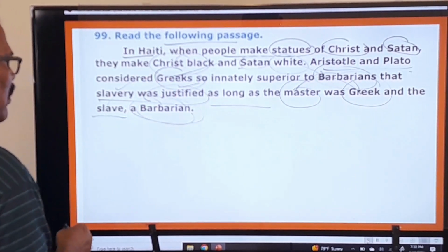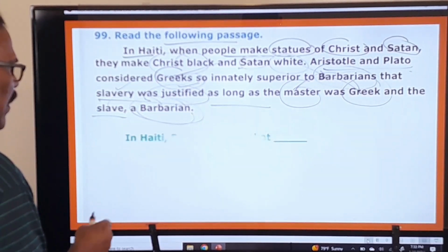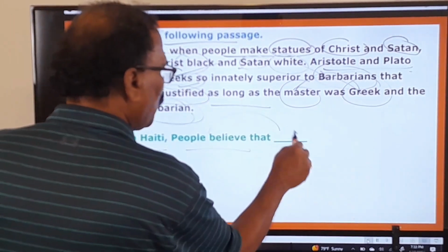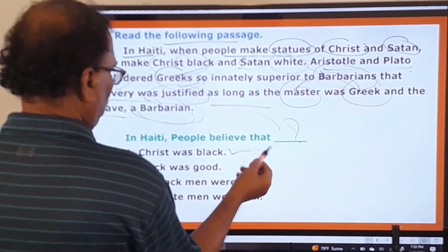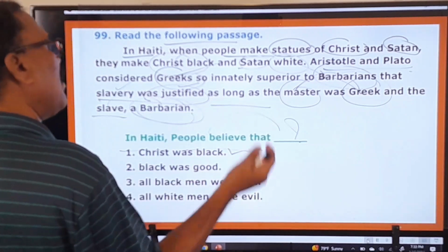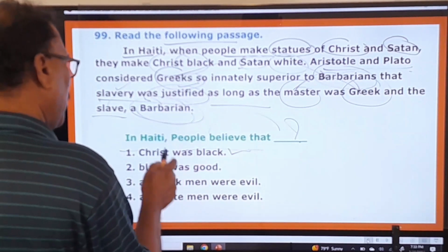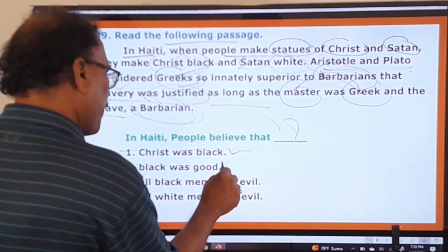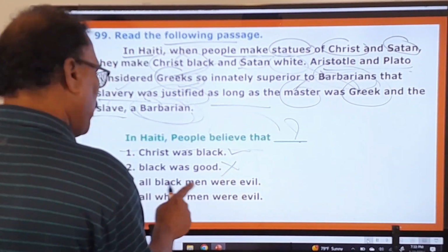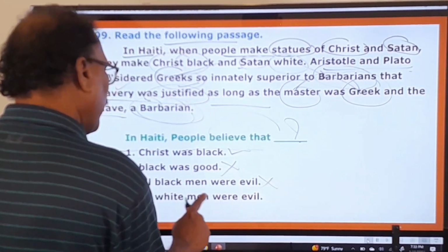And here, what is the question given based on this? In Haiti, people believe that what? Let us look at the options. Christ was black. No, Christ was not black, but they made the statue black. They made the statue of Christ black. That's the only thing. Black was good. No. And all black men were evil. No. All white men were evil.